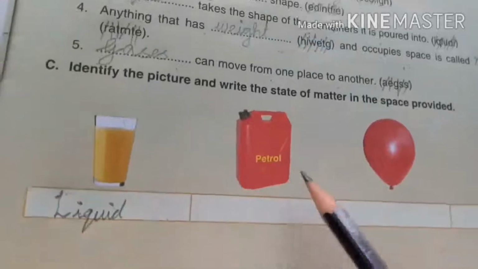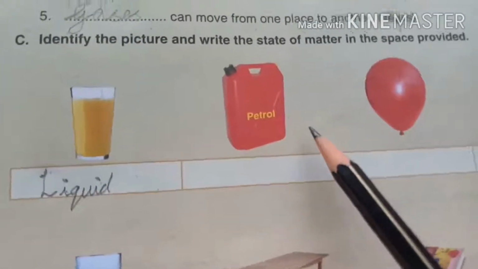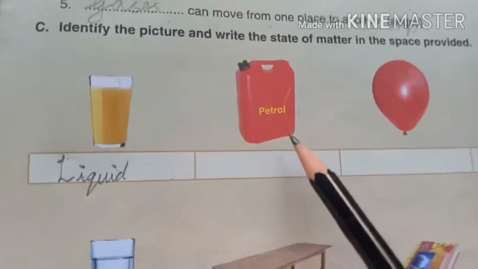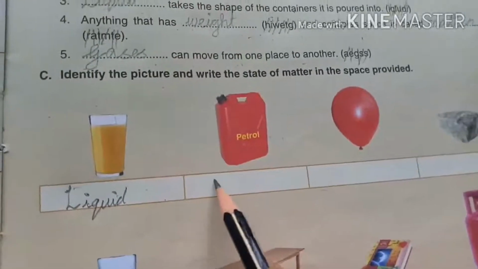L-I-Q-U-I-D. Liquid. And second one is petrol. Petrol also we can pour, and it also can take the shape of the container. So what is that? This is also liquid.